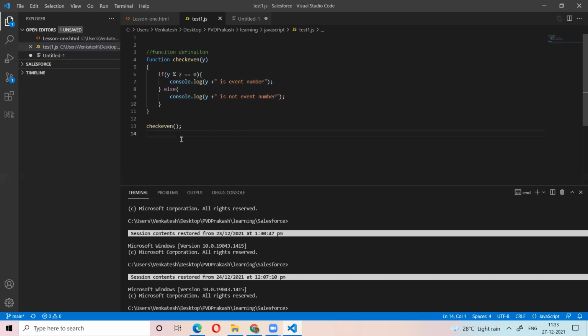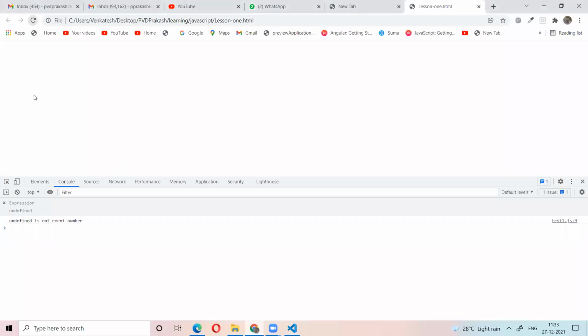Nothing, no output. Here we are not defining any parameter or arguments, because the function definition needs the arguments. If you mouse over, you will see this function needs one argument. Now we are not passing any arguments, so it gives an error. Let's see: undefined is not an even number. It is not the correct way.